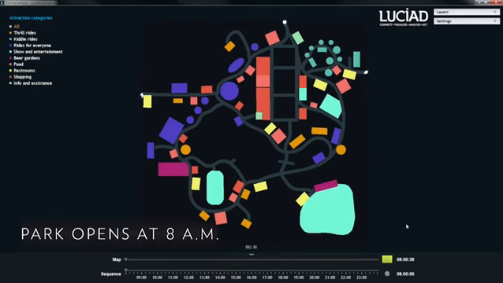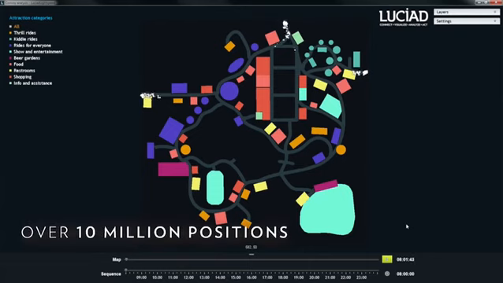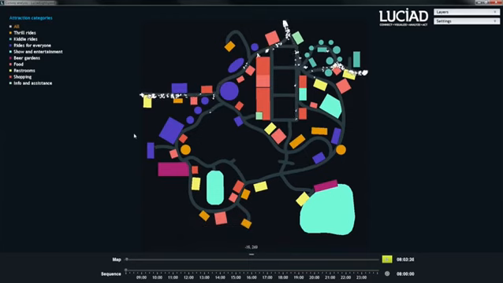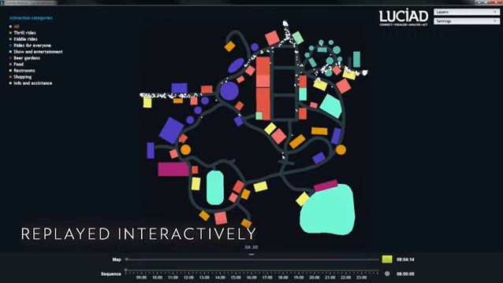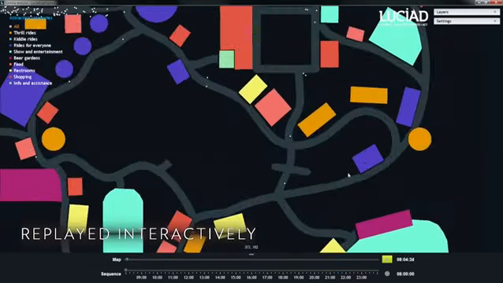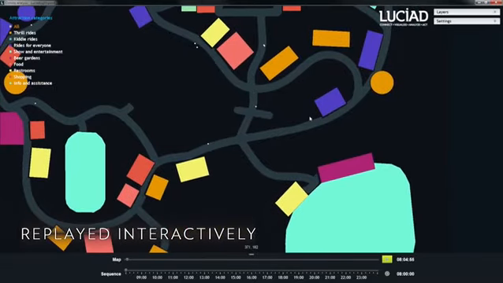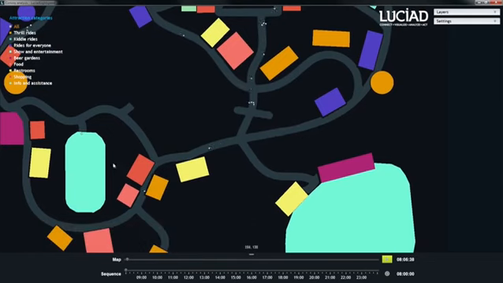We can see the visitors arrive through 3 park entrances. The dataset shown here contains over 10 million visitor positions. These are replayed interactively by Luciad Lightspeed so that we can follow each individual visitor. This simulation dataset contains visitor movements around the park for an entire day. The goal of the VAST challenge is to analyze group behavior and identify suspicious activity related to a crime in the park.